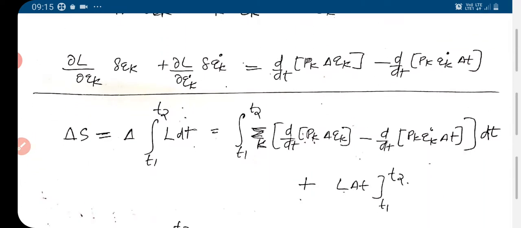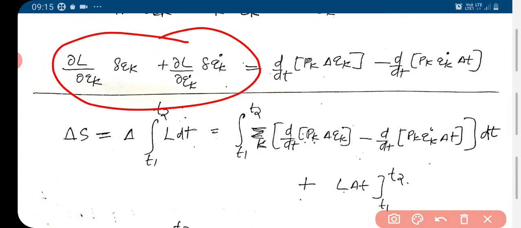Now for δS, which is δ integral L dt, we know we have got this. So we substitute here.